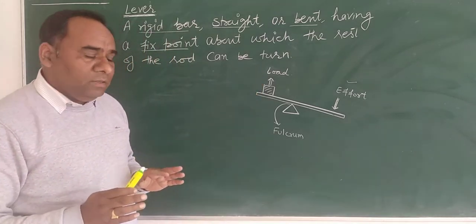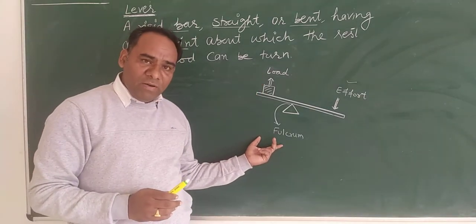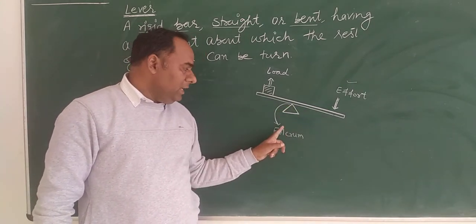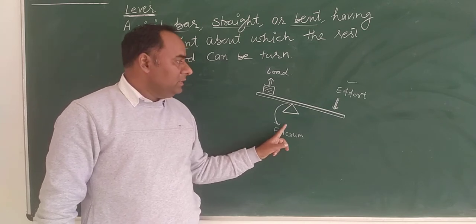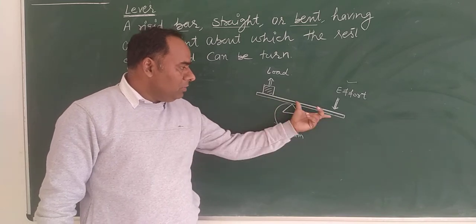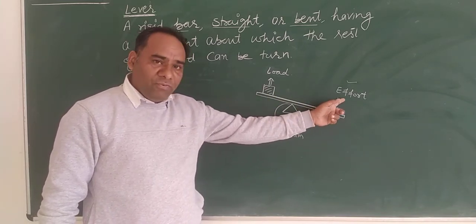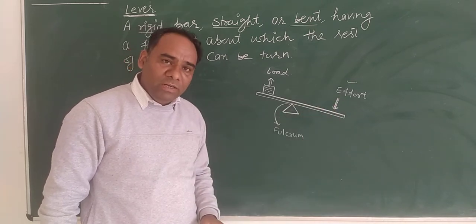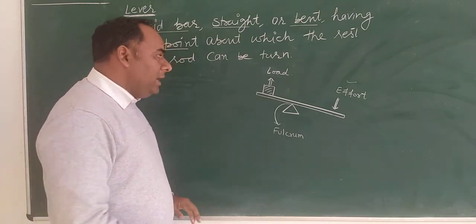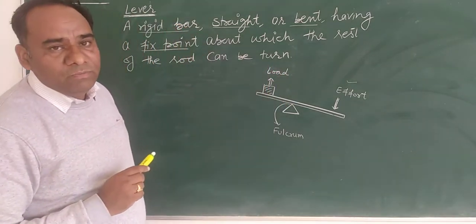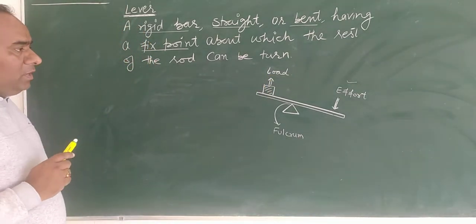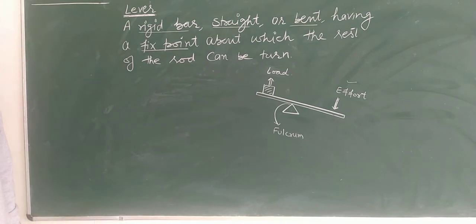There are three terms. First is the fulcrum. What is the fulcrum? The fixed point about which this rod can rotate is known as the fulcrum. Second, effort: the force applied to a machine to do some mechanical work is known as effort, and the force applied by the machine is the load, and this load is also known as weight. Now we will discuss the law of levers.